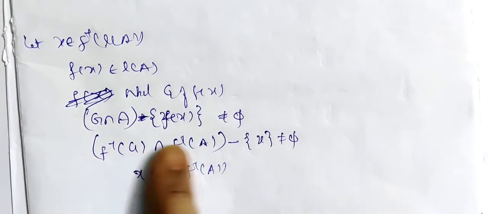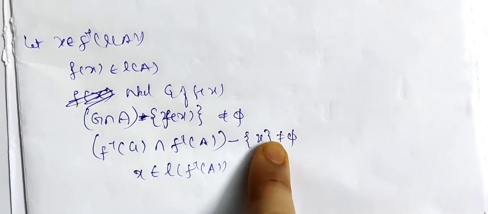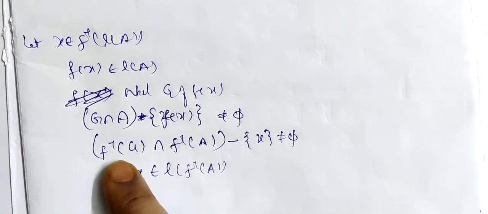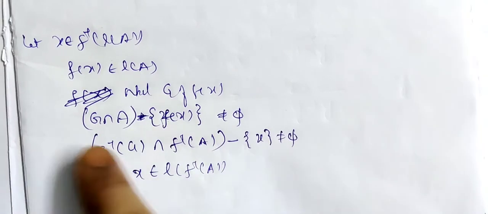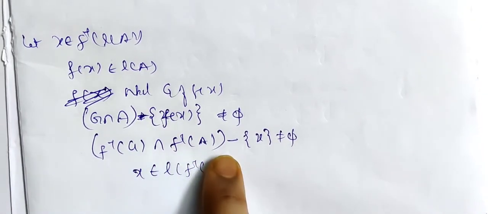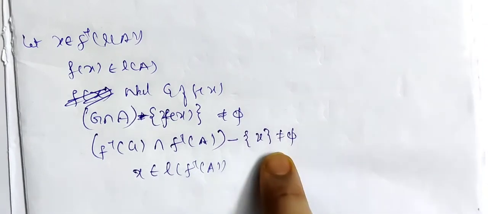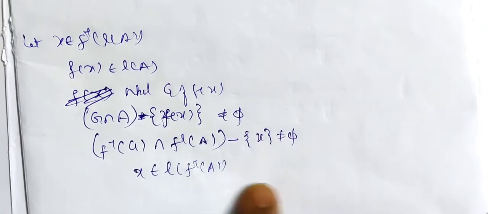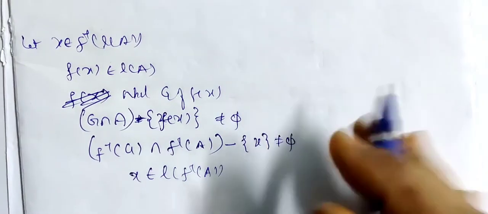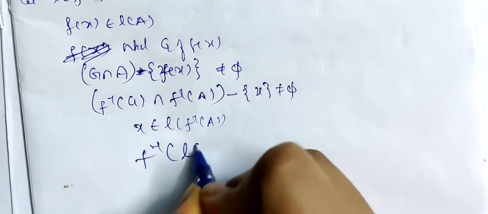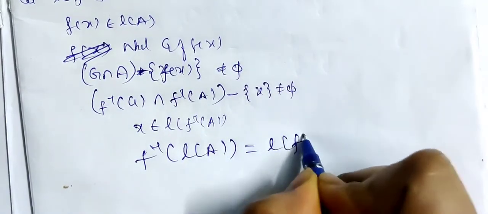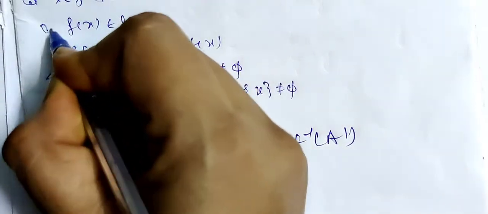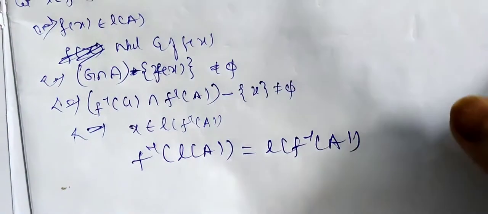I get f inverse of G intersection (f inverse of A minus the element x) is not equal to the null set. Here I've got that f inverse of G is a neighborhood of x, and it contains at least one point of f inverse of A other than x. So x is a limit point of f inverse of A. Now I can go backwards also. So I'll obtain f inverse of L(A) is equal to L(f inverse of A). Your duty is to make notes for all of this.